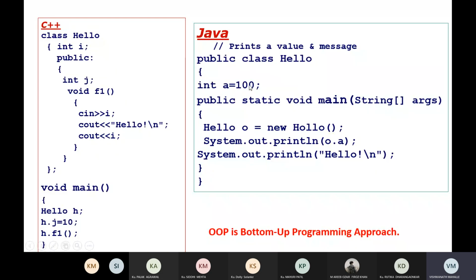Here I have declared one instance variable, int a equal to 100. Then I have written the main method. This is the syntax of the main method. Inside this main method, we access the variable through the object, o dot a. The instance variable is accessed through the object with the dot operator, and this is the static area. We will learn the details in the next subsequent topics.